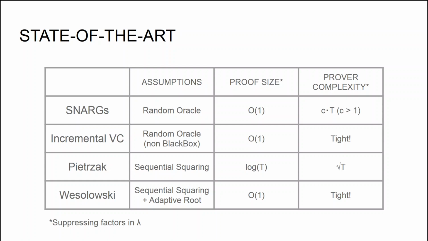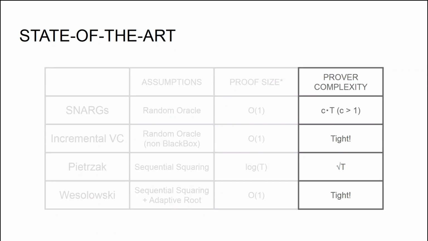In particular, Wesolowski's construction has constant proof size, just one group element in the group of unknown order, and the prover complexity is tight. However, it requires an additional assumption, the adaptive root assumption, needed in order to prove the soundness of the protocol. Whereas the construction of Pietrzak has a slightly larger proof size. In particular, the proof consists of log t elements, and the prover complexity is just square root of t. However, the soundness is unconditional in the random oracle model for the non-interactive variant, and just unconditional in the interactive variant.